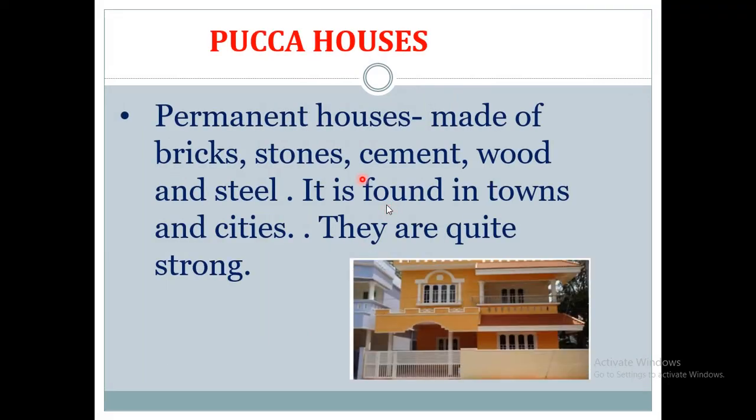The next house is Bukka houses. Bukka houses are permanent houses which are made of bricks, stones, cement, wood and steel. Here in this picture you can see the house which is made of bricks and stones. This type of house we can find in towns and cities. They are very strong.